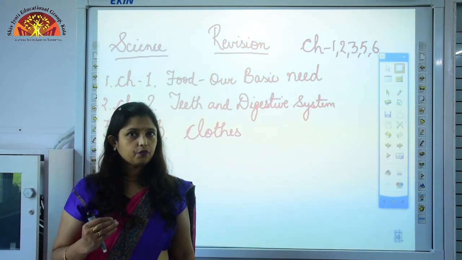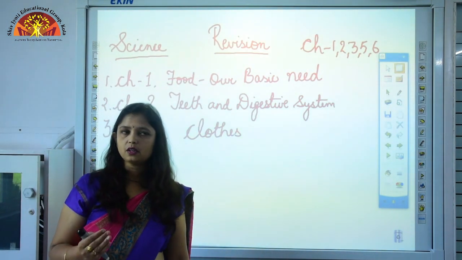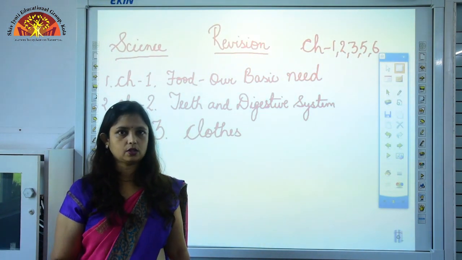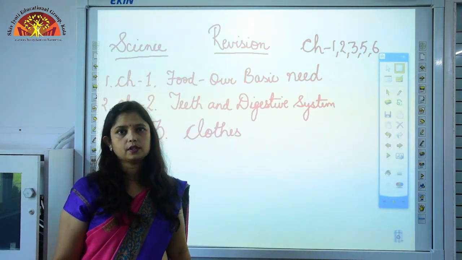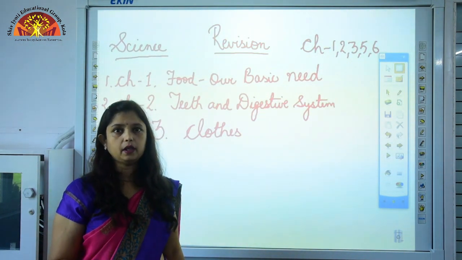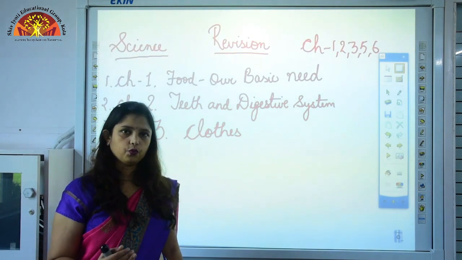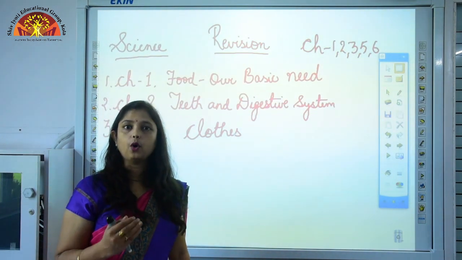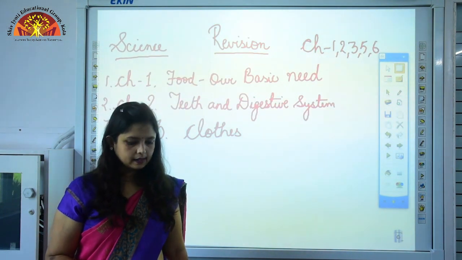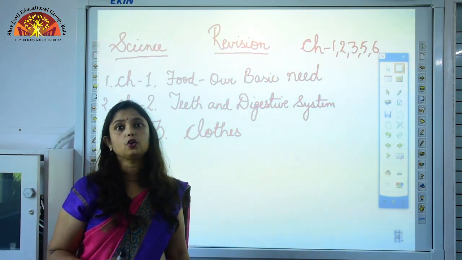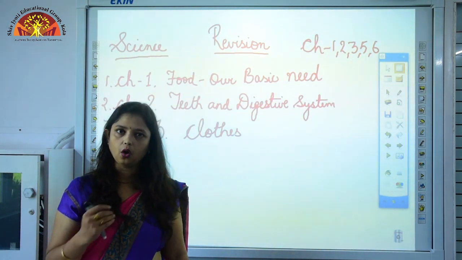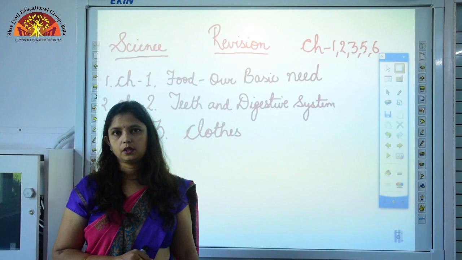Another type of fiber is synthetic fibers. Synthetic fibers are made by man, so they are called synthetic or man-made. These types of fibers are durable, meaning long lasting, stretchable, wrinkle free and waterproof. Some examples are nylon, polyester, rayon, lycra. And students, we should take good care of our clothes, as taking care of clothes makes them last longer. So this was all about chapter number 3.